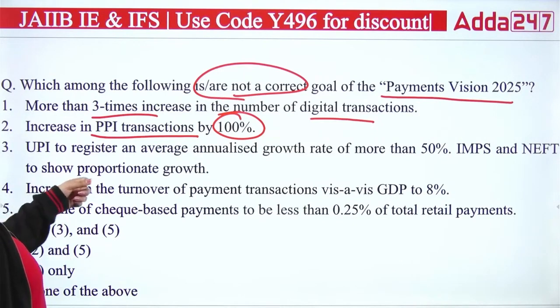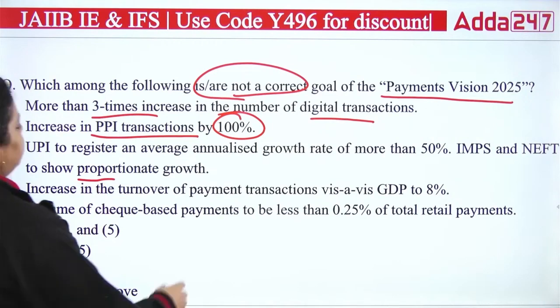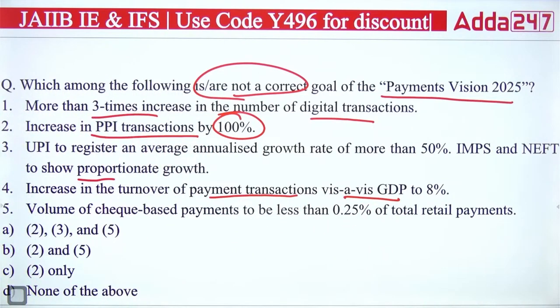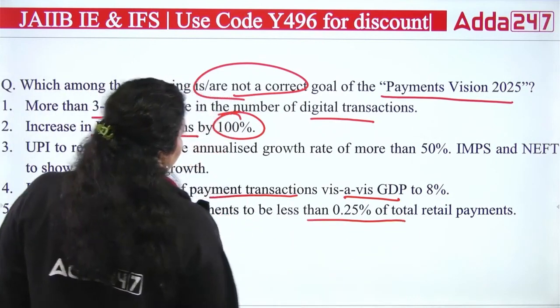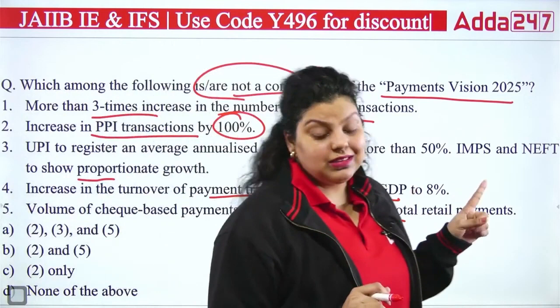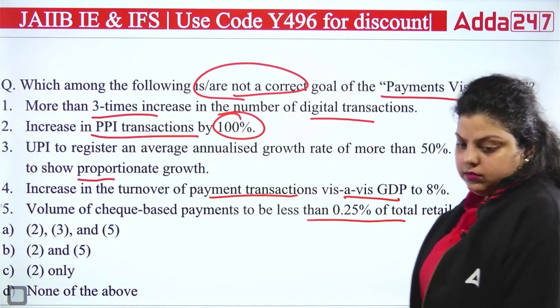IMPS and NEFT to show proportionate growth. Fourth, increase in turnover of payment transactions with a GDP to 8%. Fifth is volume of check-based payments to be less than 0.25% of total retail payments. So out of these, you have to answer which of the following is not a correct goal of the Payment Vision 2025. A, B, C or D.